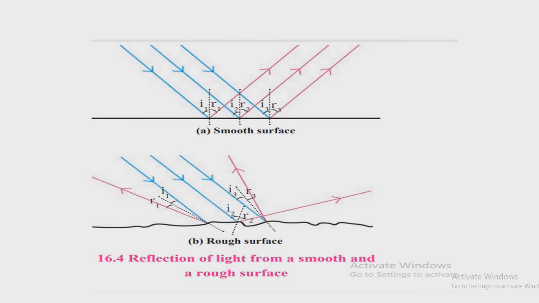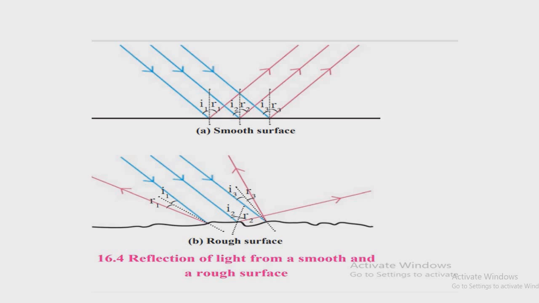Whenever the ray of light is incident on any surface, incident means what, children? Ray of light falling on any surface. Now how it is going to get reflected depends on the surface. Whether the surface is smooth or the surface is rough. The reflection of light from a plane and smooth surface is called regular reflection of light. And the reflection of light from a rough surface is called irregular reflection of light.